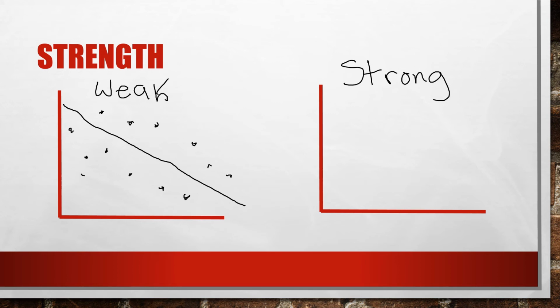But if you have a strong relationship, here's a positive relationship, but it doesn't matter that it's positive. What matters is that the dots are really close to this line. So you can see for the strong relationship, the dots are close to the line. For a weak relationship, the dots are spread out.